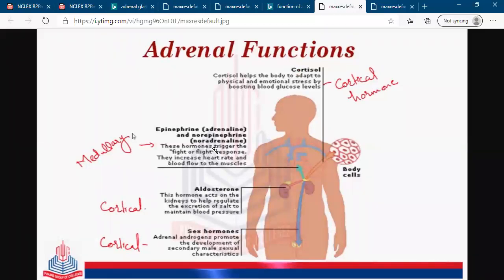So you are fighting the condition when the big dog is running at you, and also your muscles work as if you are flying like a jet plane, right? So this is the fight and flight response, and it increases the heart rate and also increases the blood flow to the muscle. So this is the normal function of adrenal hormone in the body.